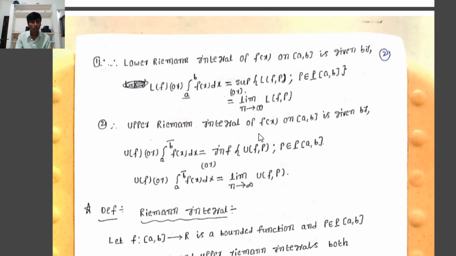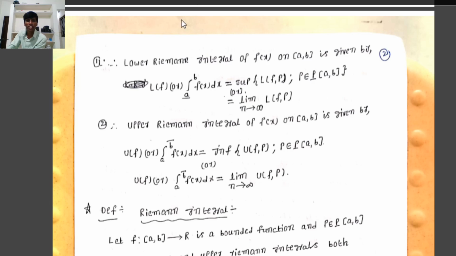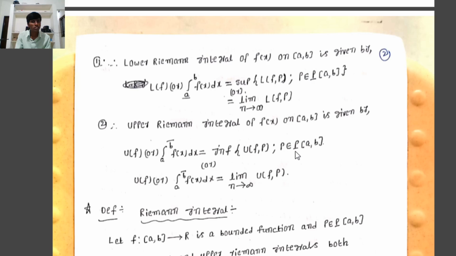Second, the upper Riemann integral of f(x) on the closed interval [a, b] is given by U(f) = ∫ from a to b (upper bar) of f(x) dx, which is equal to the infimum of U(f, P) such that P belongs to P[a, b].